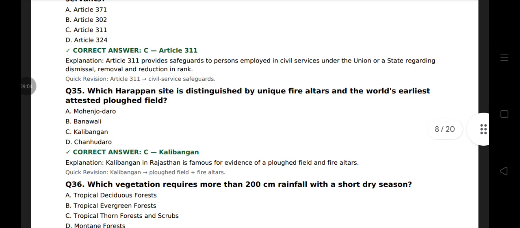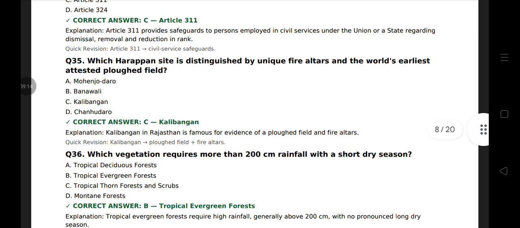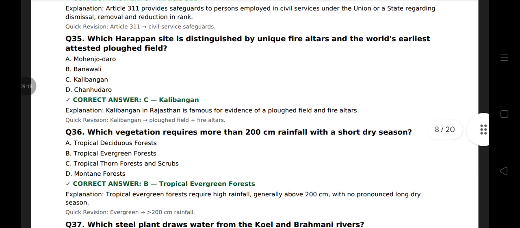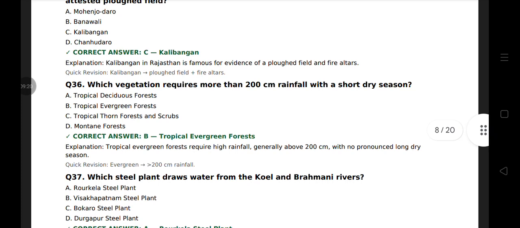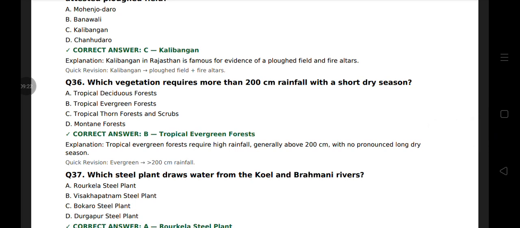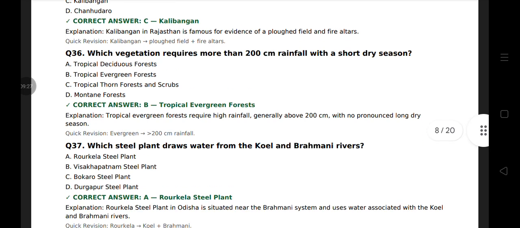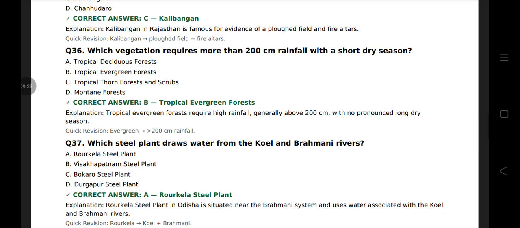Question 35. Which Harappan site is distinguished by unique fire altars and the world's earliest attested ploughed field? That is Kalibangan in Rajasthan. Kalibangan, ploughed field plus fire altars. Question 36. Which vegetation requires more than 200 cm rainfall with a short dry season? That is tropical evergreen forest.